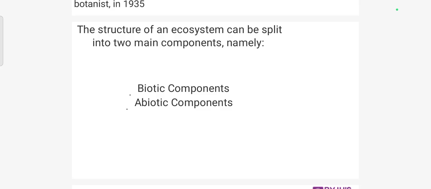The biotic factors of ecosystems are classified into three main groups, namely producer, consumer, and decomposer. The second one is the abiotic factors. The abiotic factors of an ecosystem include the non-living substances of the environment, for example soil, water, air, light, temperature, minerals, climate, pressure, etc.